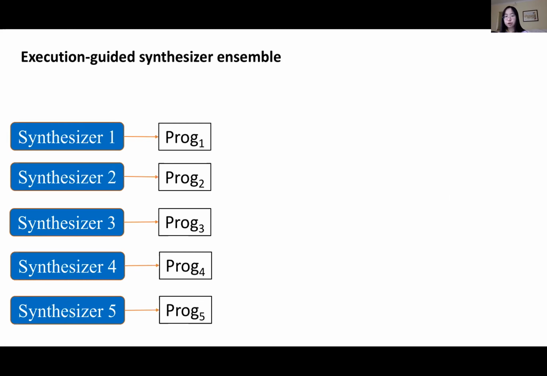Such approaches have been very successful in domains such as computer vision and natural language processing, but their effectiveness hasn't been well studied for program synthesis. In this work, we make some adaptations of existing ensemble methods so that they are aware of the execution information. First, we can observe that for most deep learning tasks, it is very hard to tell whether the prediction is correct without knowing the ground truth.